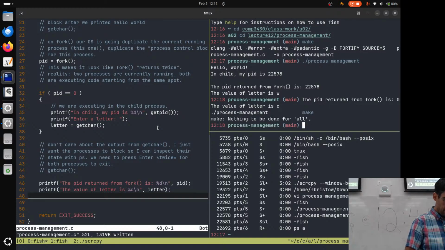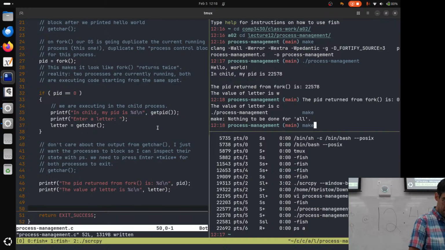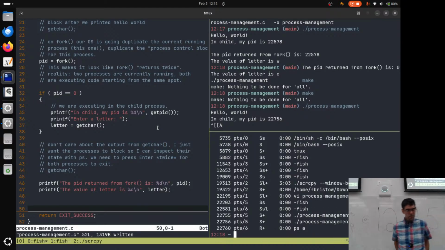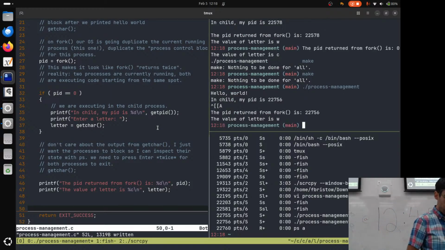I'm going to make this again, and then I'm going to run it. And what we've got here is that our child process is blocked. If you remember, last time I had to press enter twice for my code to finish. What I'm able to do this time is enter once, and both of our programs will immediately finish.